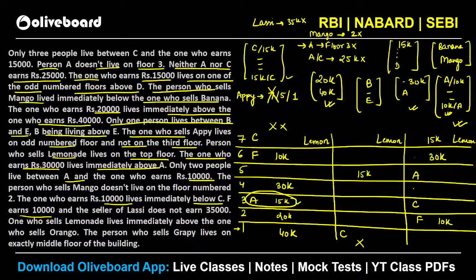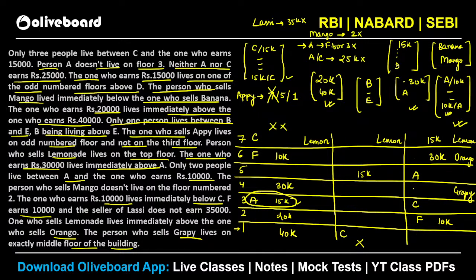ओके, उसके बाद देखो, so now it is given one who sells lemonade lives immediately above the one who is orange. So lemonade तो already topmost floor है, so you can see that orange will be this one, right, on the 6th floor here. आगे देखो, the person who sells grapey lives exactly in the middle of the building. So grapey किधर होगा? Exactly in the middle. You can see there are 7 floors in here. So exactly in the middle will be the 4th floor, isn't it? तो ये आपका grapey हो जाएगा. Okay, so we have this kind of an arrangement.